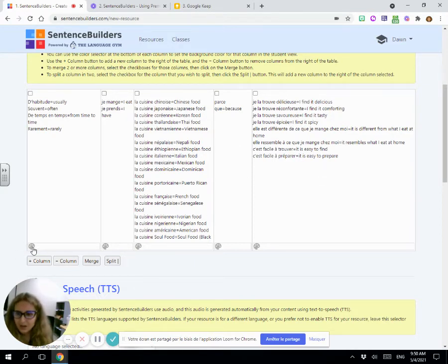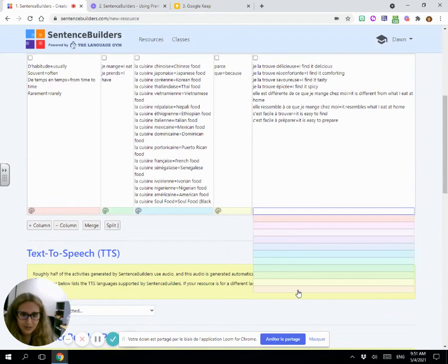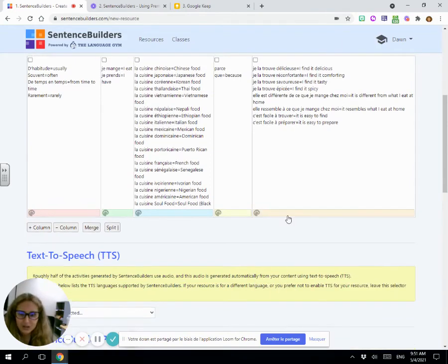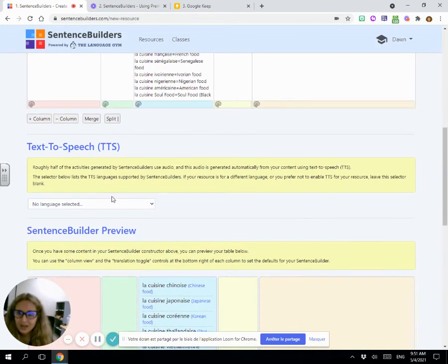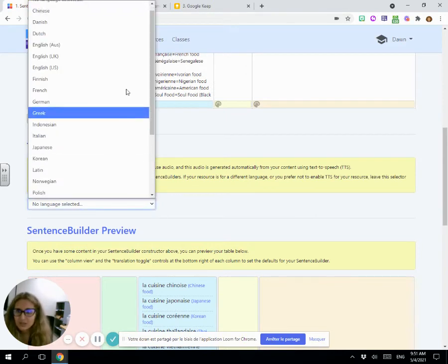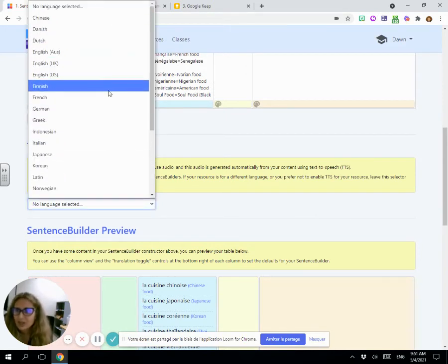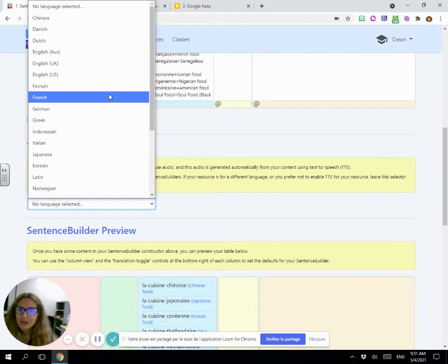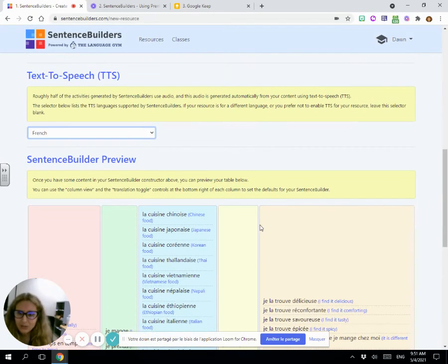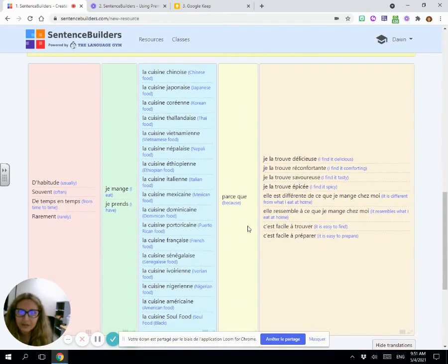If I want to color, I go down here, and I can choose colors based on, I might have a certain way that I like to code. Like me, I like to use green for verbs because it's an action. And then I might go here, and, oops, no, I don't want green again. And then, all right, so you don't have to add color. You can do it if you choose so. And then I have to tell it what language to use for text-to-speech. Notice there's choices for the different Englishes there. Not for French, though. That might be something I might ask about. We might want to add a Quebecois accent on there. I'll ask for that.